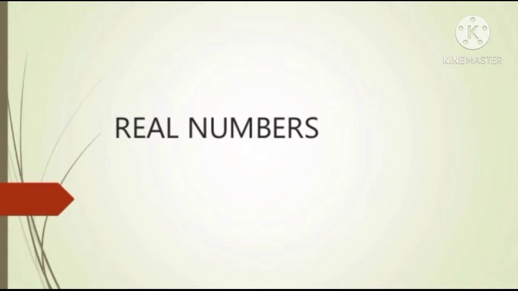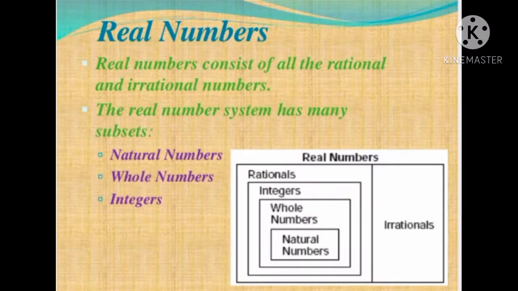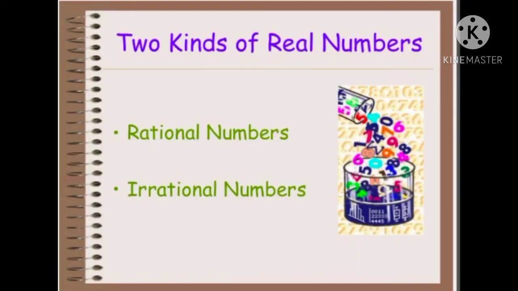The definition of real numbers is: real numbers consist of all the rational numbers and irrational numbers. The real number system has many subsets, that are natural numbers, whole numbers and integers. Two kinds of real numbers are rational numbers and irrational numbers.